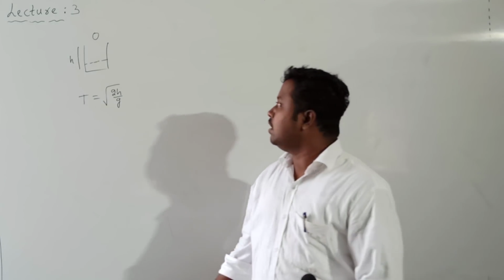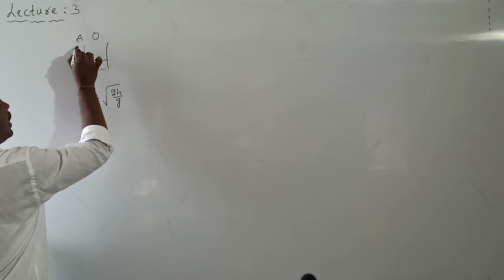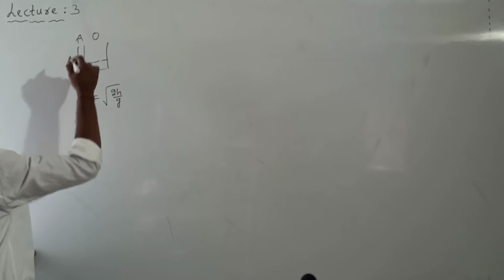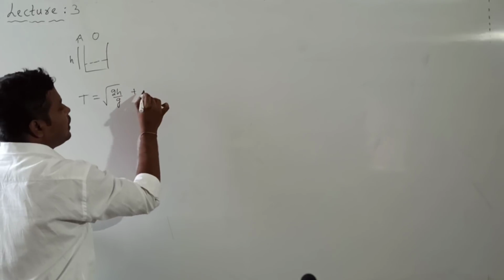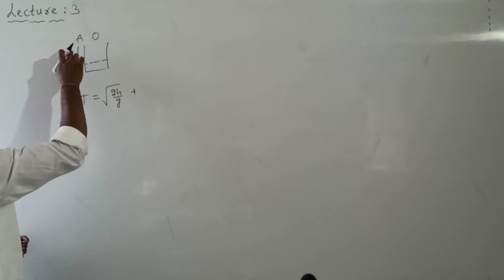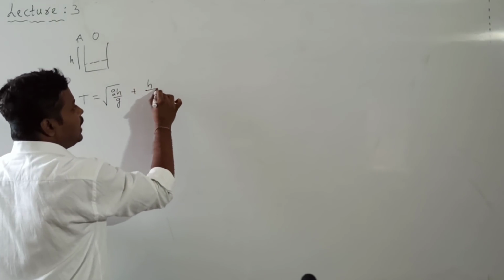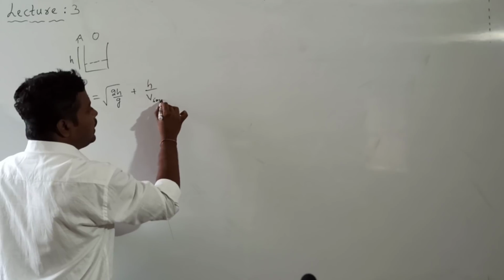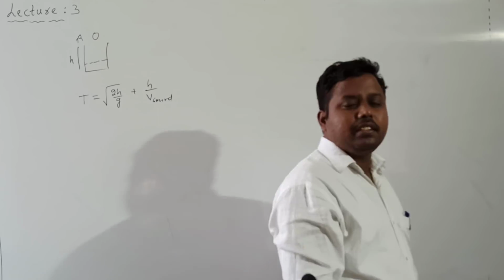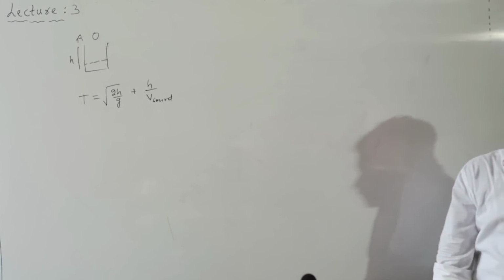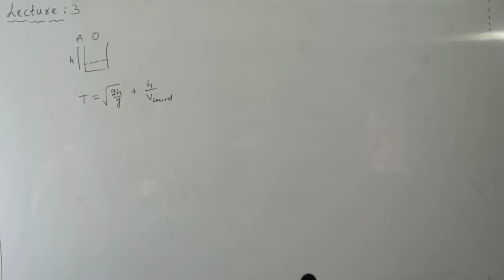The sound which is produced has to reach the top where an observer is there. For the observer to hear the splash, the sound should travel the distance h again. Time is equal to distance divided by velocity, so the time taken by sound is h divided by the velocity of sound. This is the formula to calculate the time after which the splash of sound will be heard. These are the points related to the freely falling body.